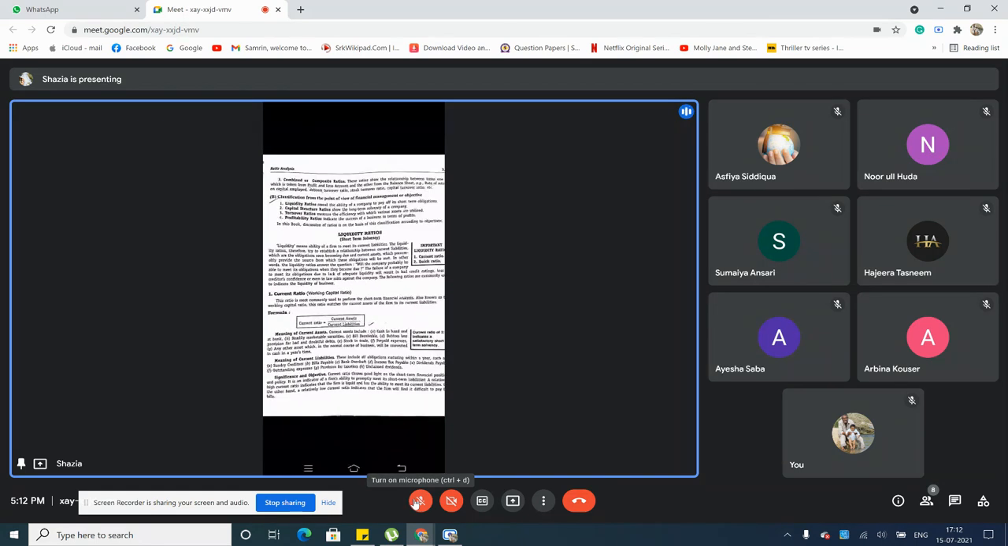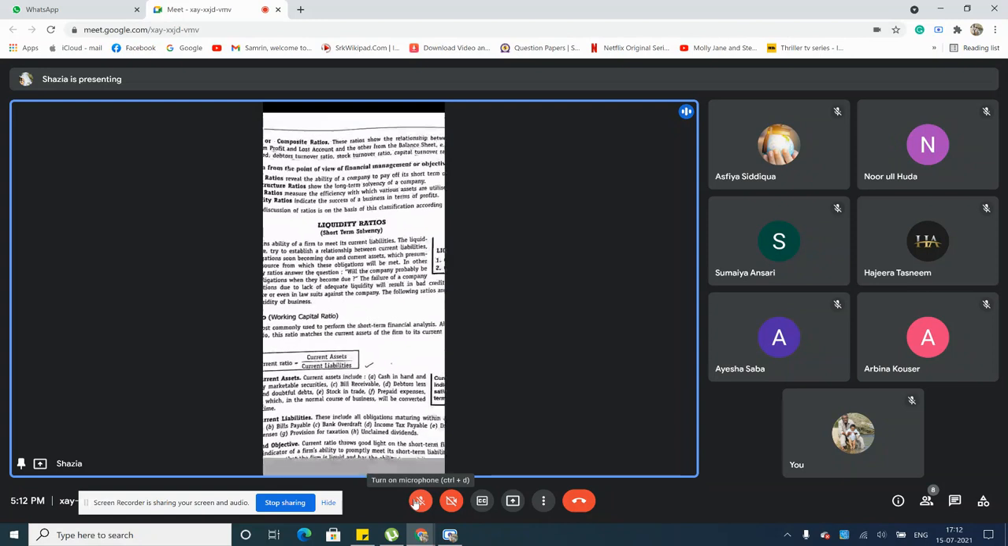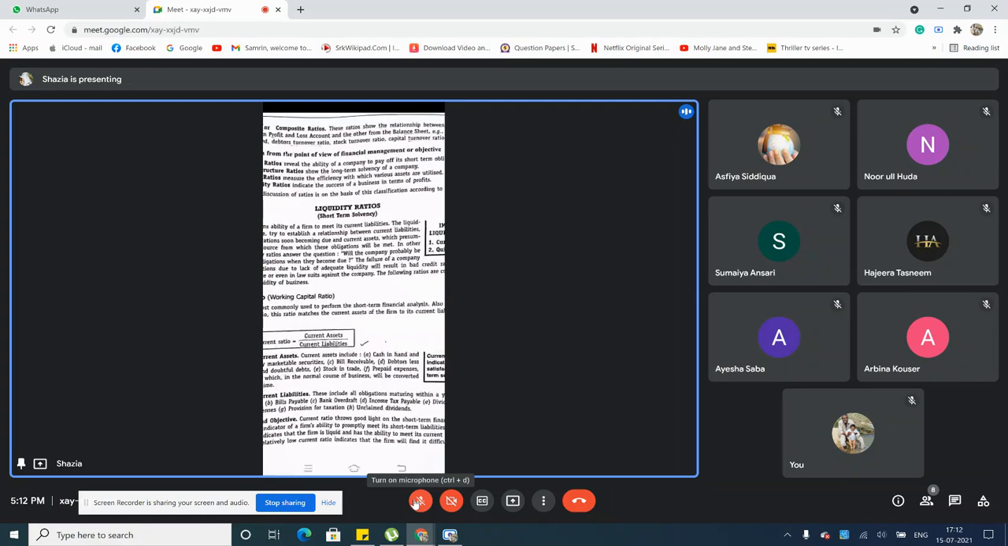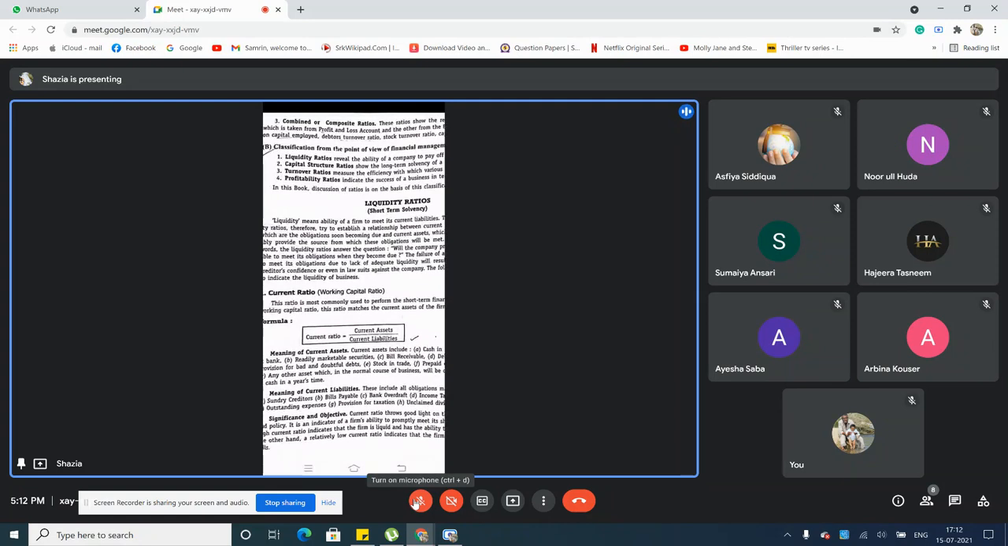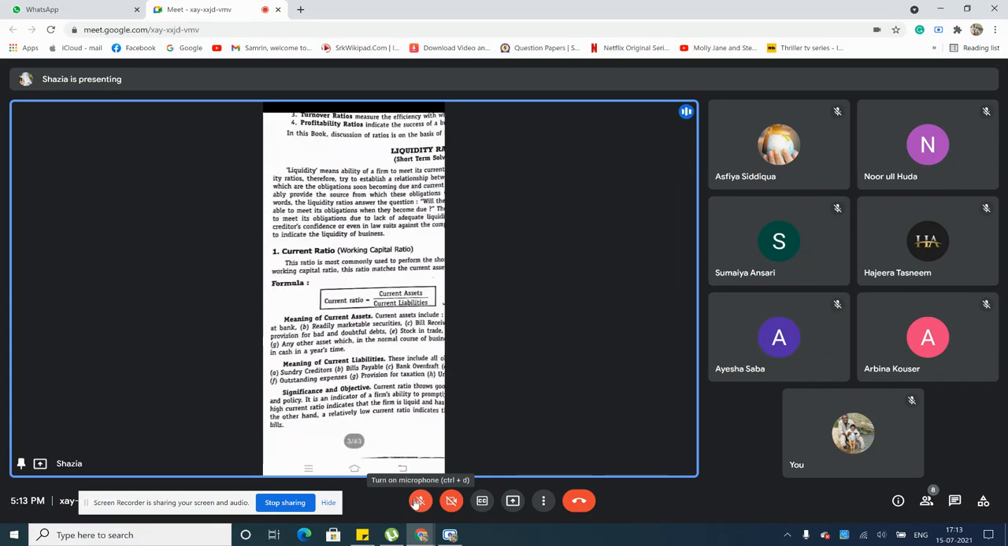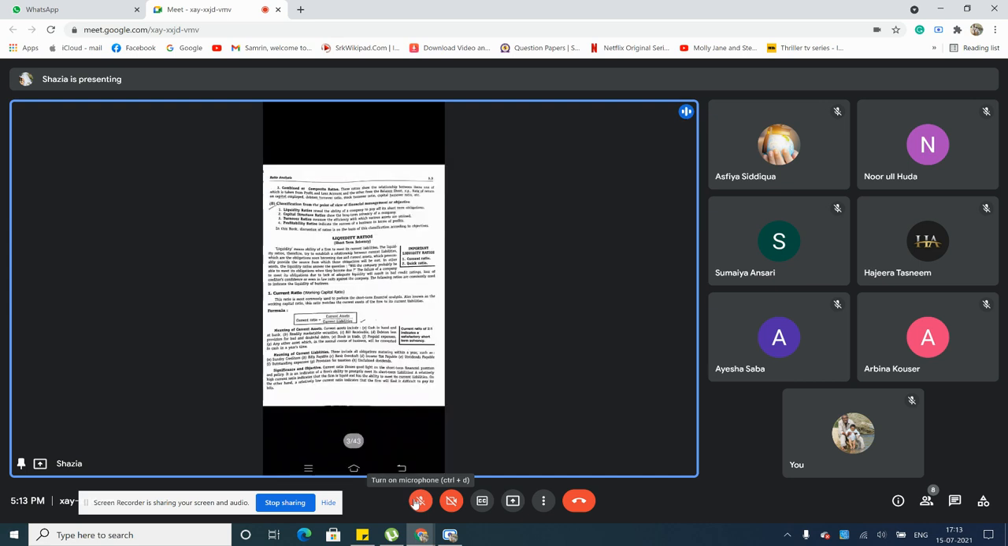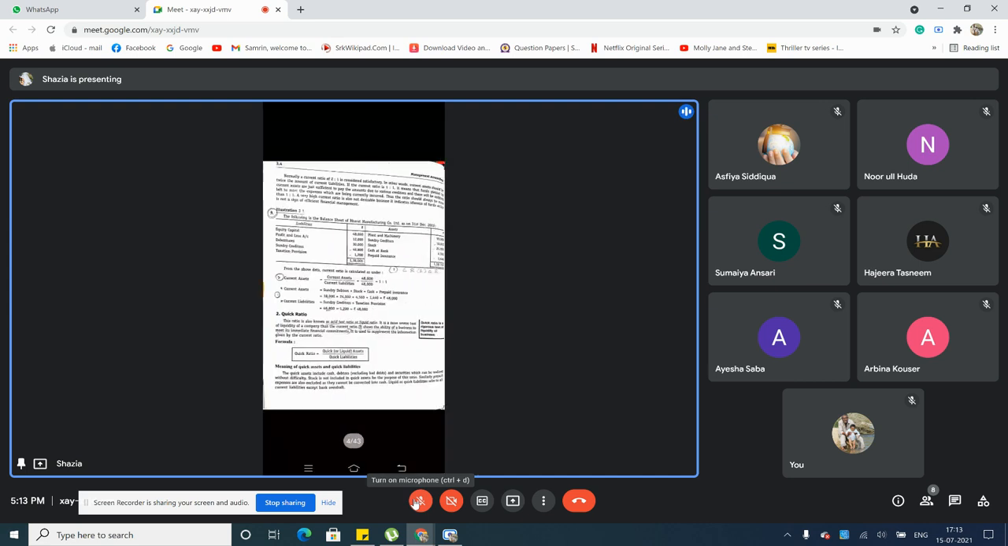Okay, so this one also you write down the formulas. Write down the heading as liquidity ratio. Then under this, the first formula you write down: current ratio. In current ratio, what is the formula? Current assets divided by current liabilities. Then all these things are not required for you. This meaning of current liability, significance and objectives is not required. Anyhow, that will stay in your textbook. Later on, you can just refer. Then we will start with the first problem.